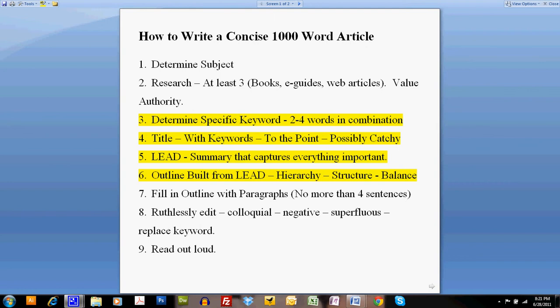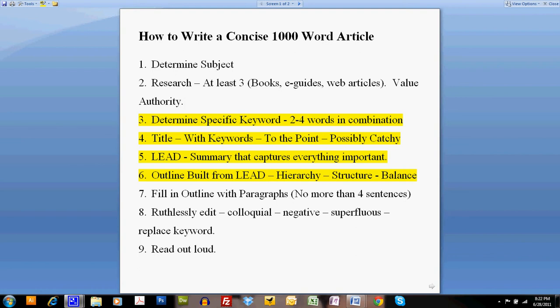The next thing is we need to research and come up with at least 3 resources from which we can pull the information. In order of value and authority, I'm a big fan of pulling information from books. Yes, real books, the kind in libraries and that you can buy on Amazon.com. Most people think that all the information they need in the world is out there on the web, and that is false. There is tons of information that is still locked up in books, and doing that type of research is what's going to make the article great.